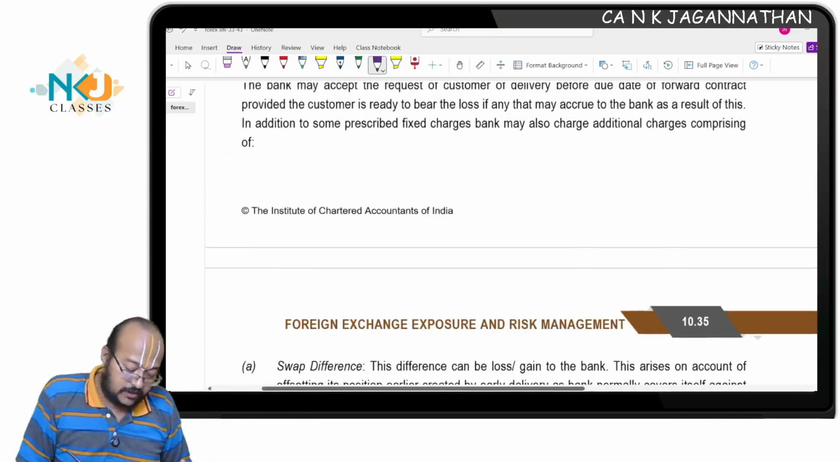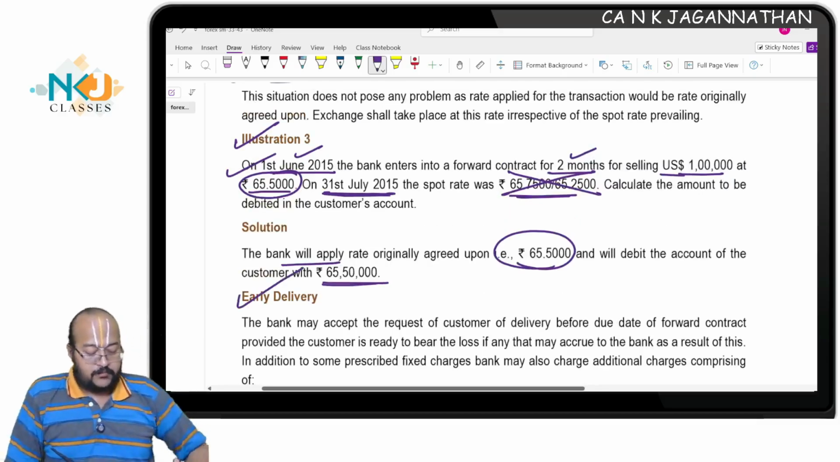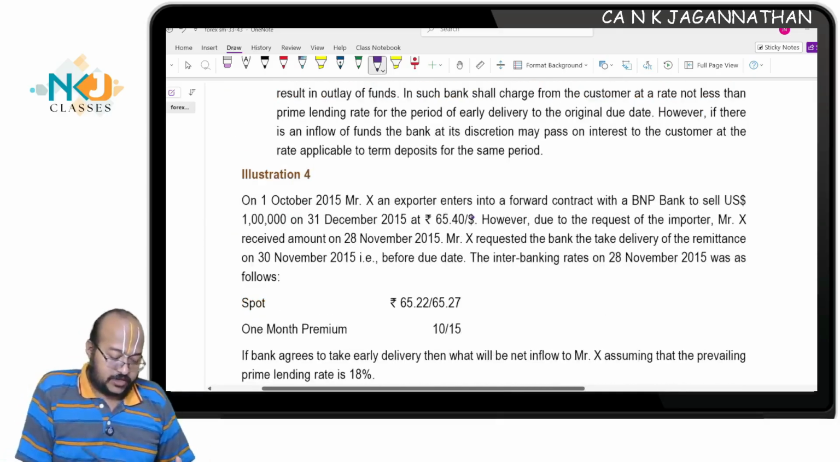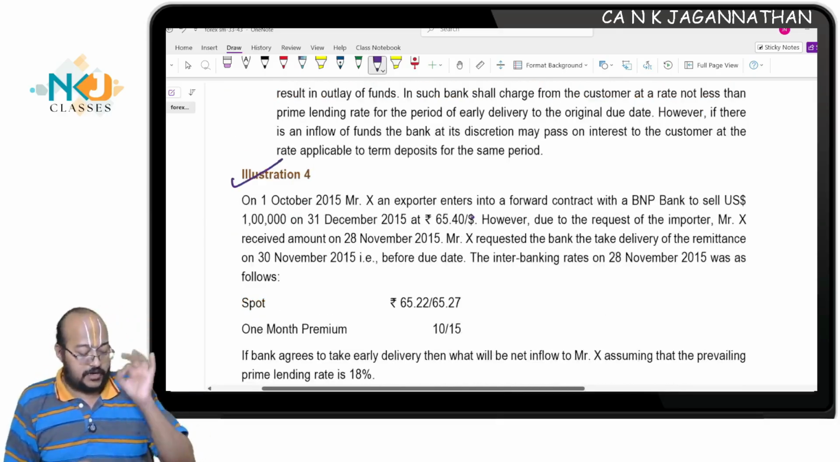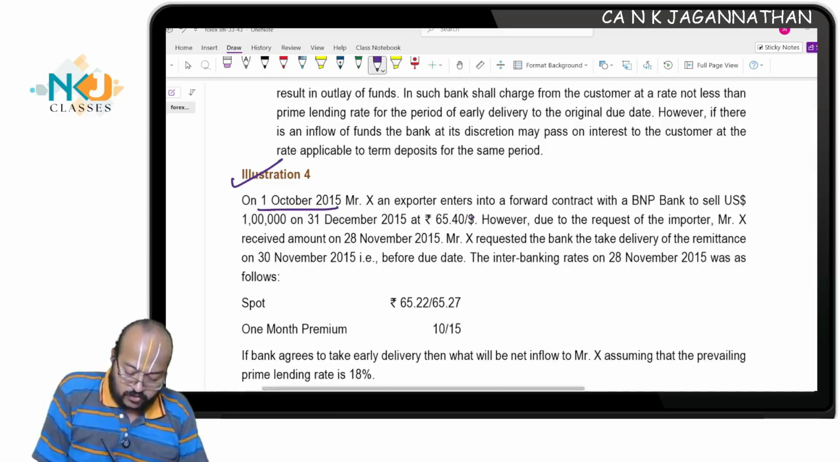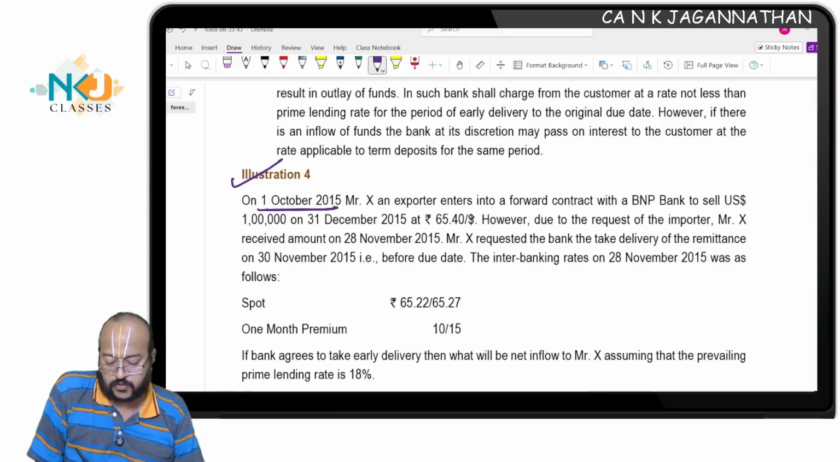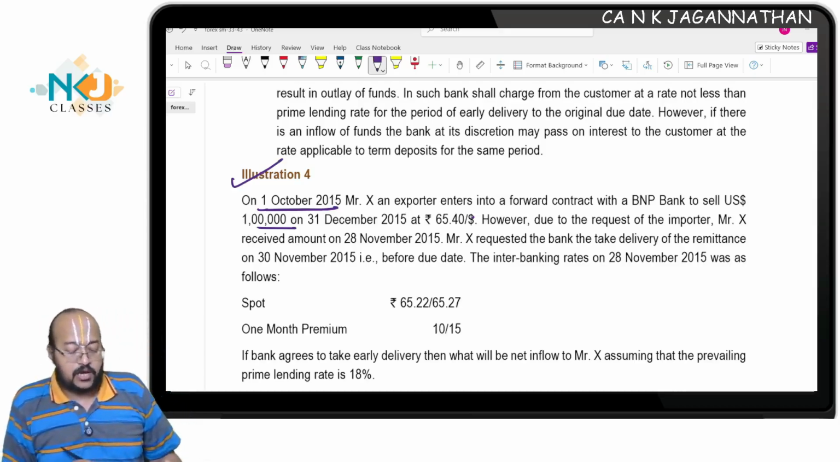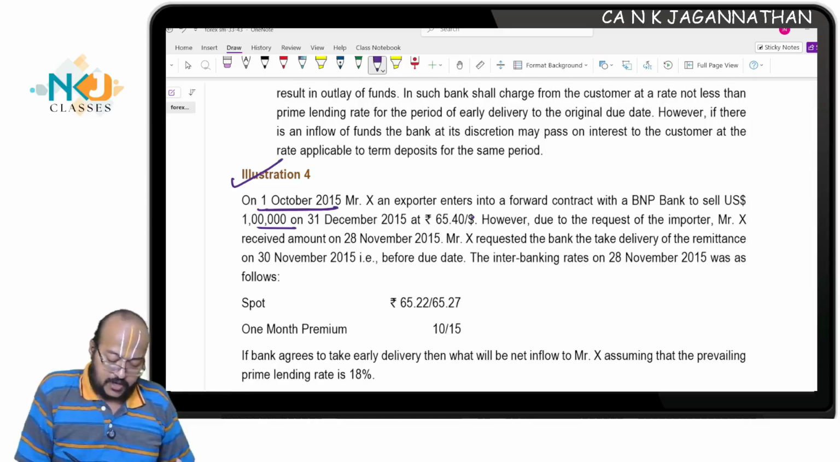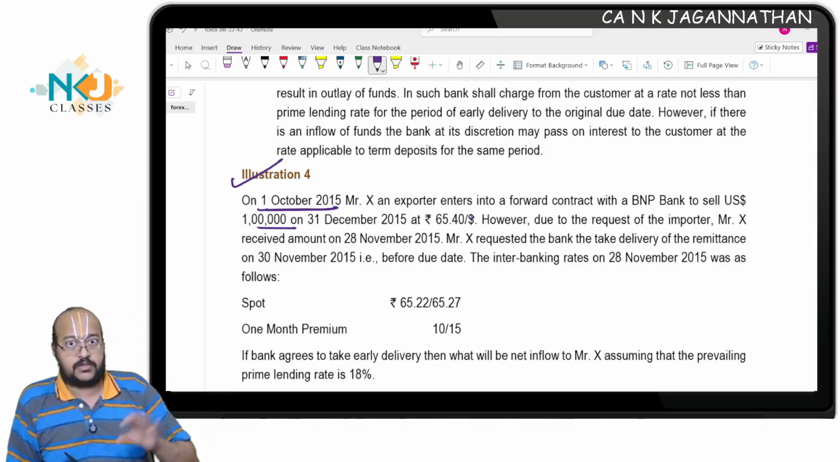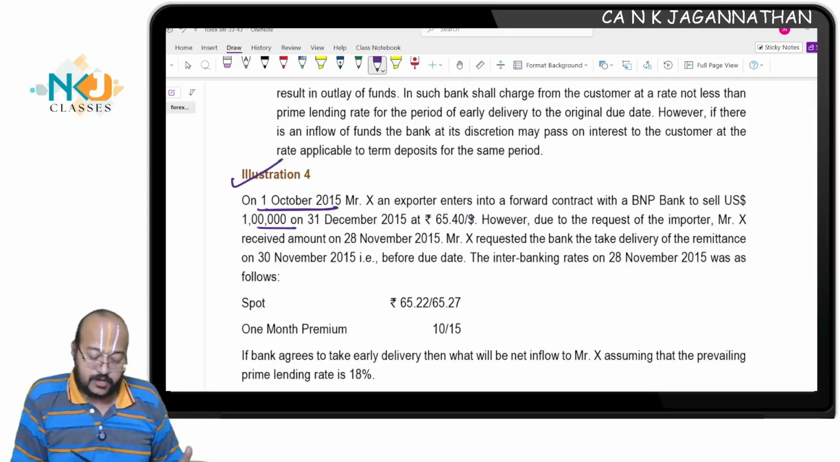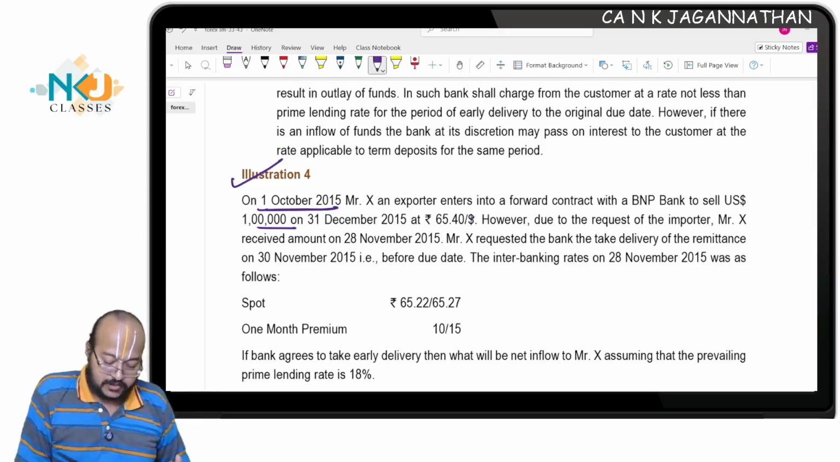Now, early delivery. See what happens. Take illustration number 4 to understand the early delivery. On 1st October 2015, Mr. X, an exporter, enters into a forward contract with a BNP bank to sell $1 lakh on 31st December at 65.4. First we will read the question, then I have a pictorial representation for it, through which you can easily understand.